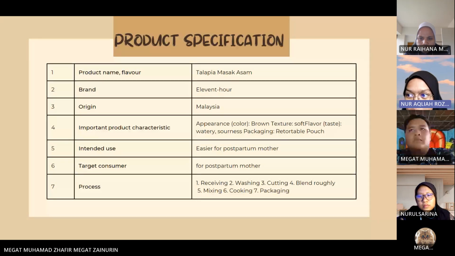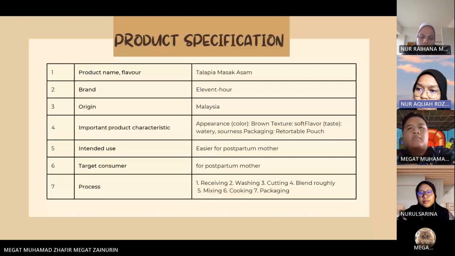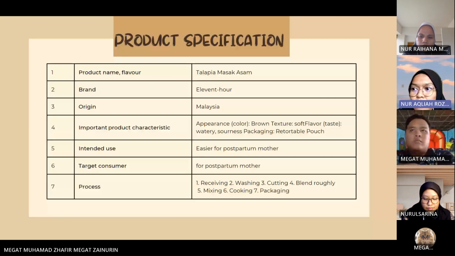Flavor is watery and sour, and the packaging is a retortable pouch. The intended use is easier for postpartum mothers, and the target consumer is suitable for postpartum mothers. The processes included are receiving, washing, cutting, blending roughly, mixing, cooking, and packaging. Next.